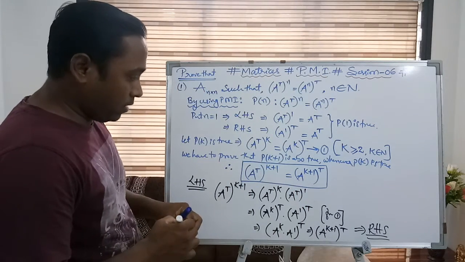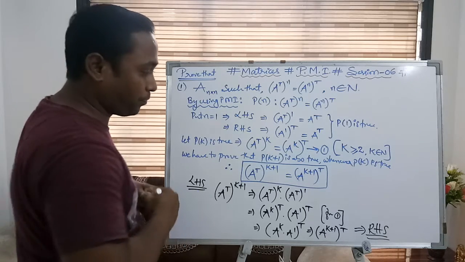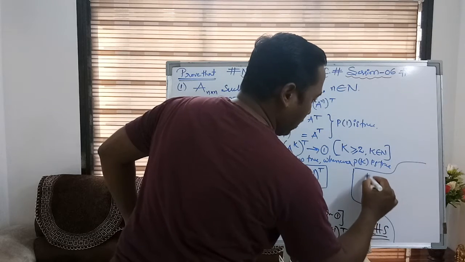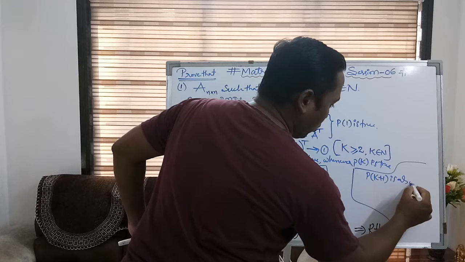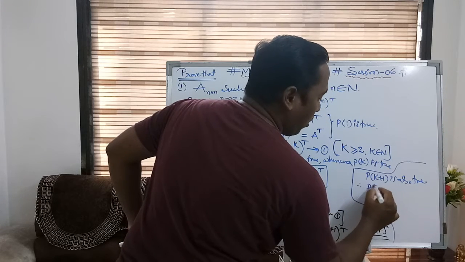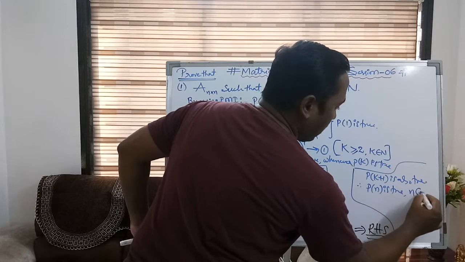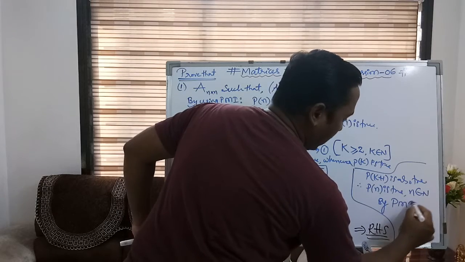Now you can simply say, yes, P(k+1) is also true. Therefore P(n) is true where n belongs to N by PMI.